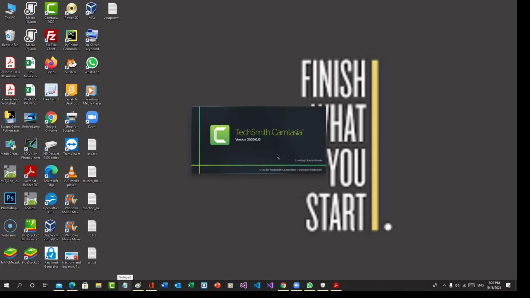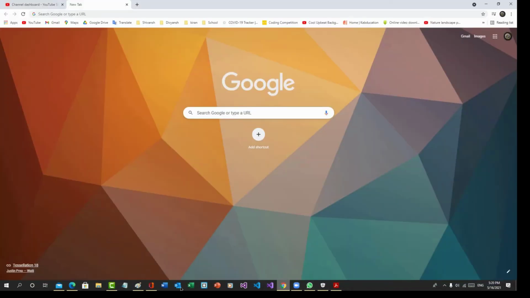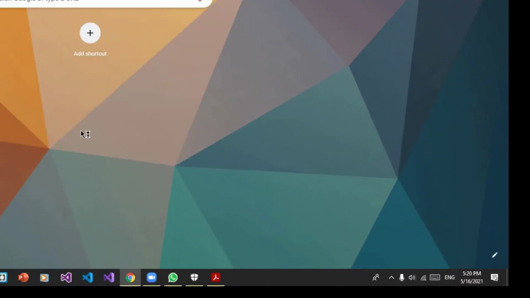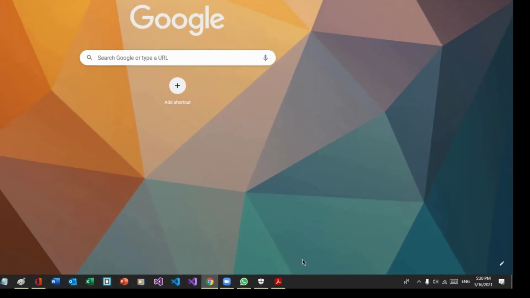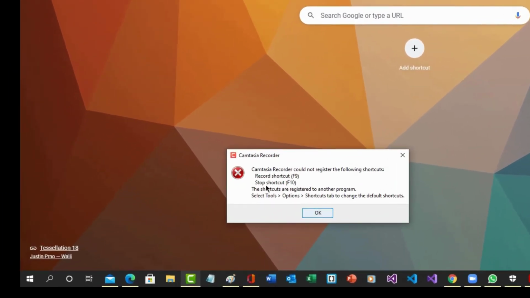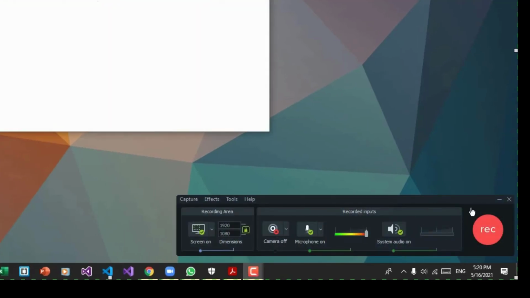See, you can see now the recorder will work now. It is opening. It is going like this. You can see the recorder is opening now.